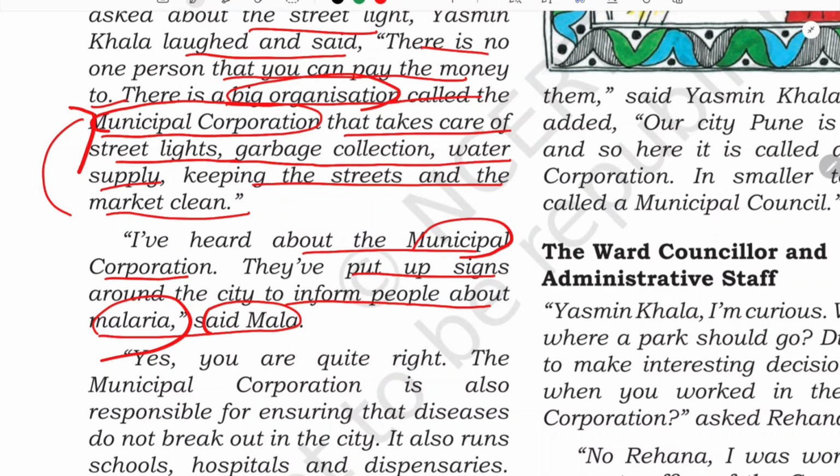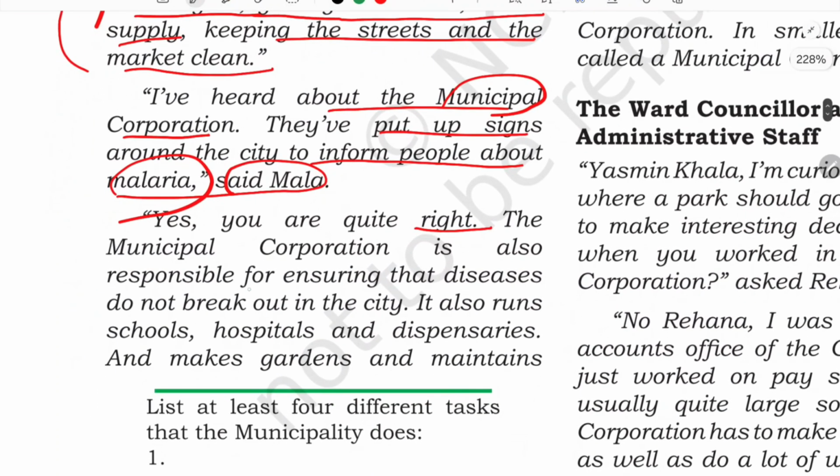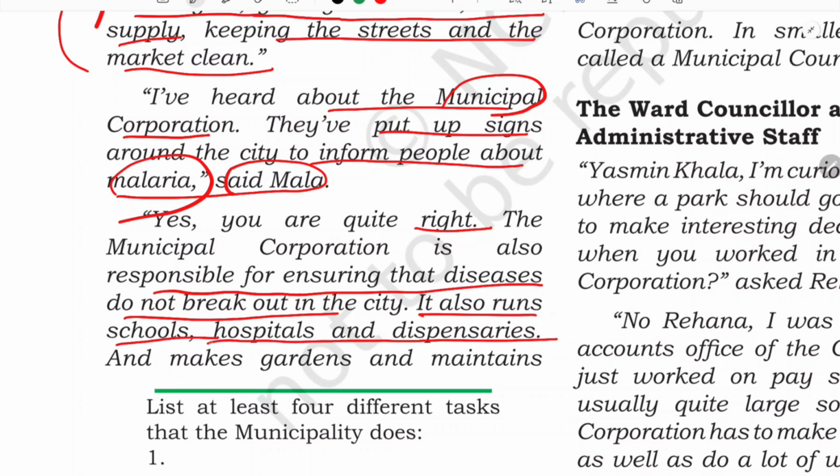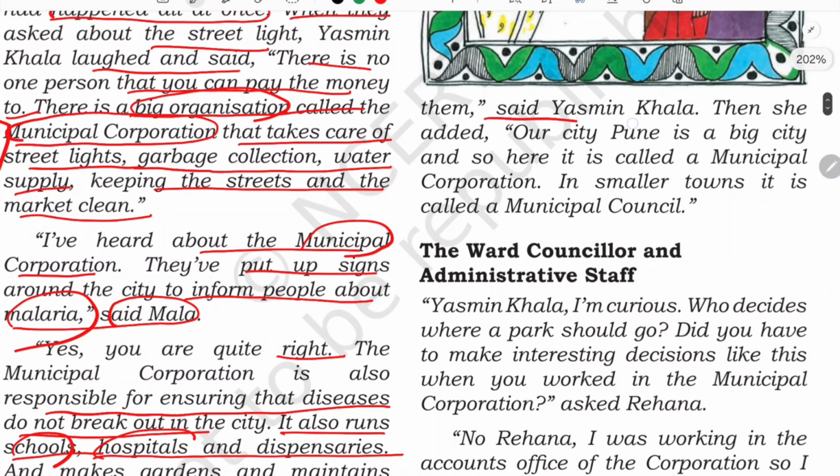And Khala says, yes, you are quite right. The municipal corporation is also responsible for ensuring that disease does not break out in the city. It also runs schools, hospitals and dispensaries, and makes gardens and maintains them. So Khala said that not only do they look after the streets, garbage collection, water supply, or keeping the market clean, or giving awareness about disease, they also run schools, and apart from that hospitals and dispensaries, and they also make gardens and maintain them, said Yasmin Khala.